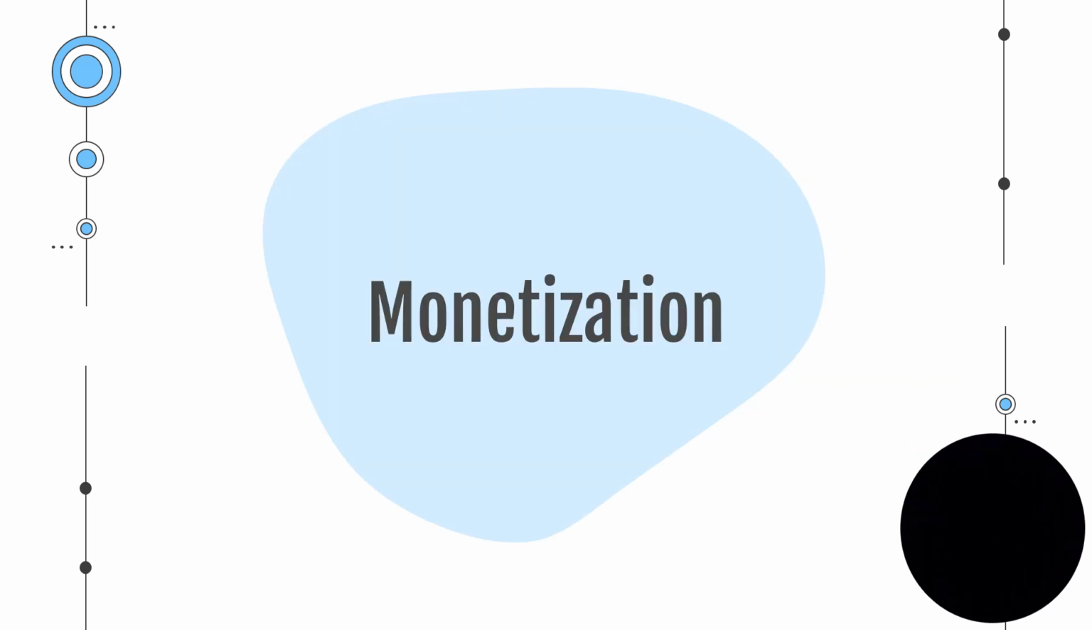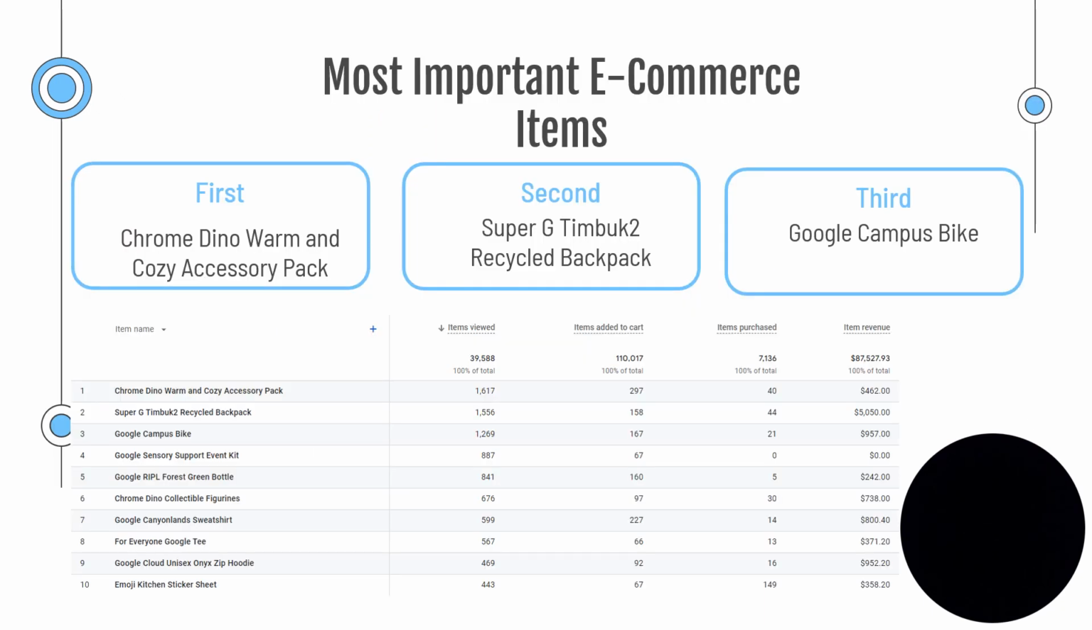Now we're moving on to monetization. We're looking at the most important e-commerce items. As you can see, there are 10 items, but I'm going to be focusing on the top three. The first is Chrome Dino Warm and Cozy Accessory Pack. The second is the Super G Timbuktu Recycled Backpack. And the third is the Google Canvas Bike.